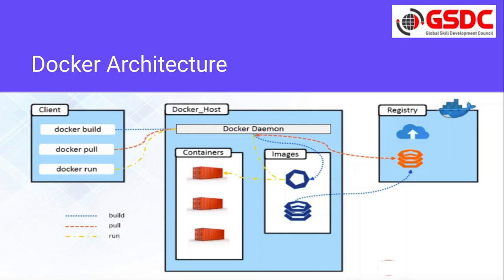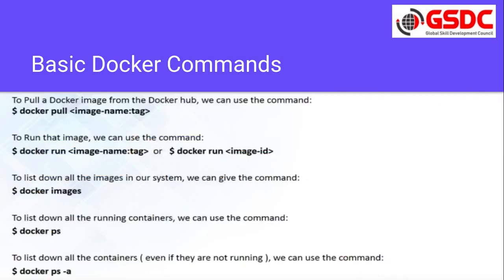Now let's see some basic Docker commands. As discussed in the previous slide, to pull a Docker image from Docker Hub, we can use the docker pull command. So how can we do this? docker pull image name and the tag. So what is a tag? A tag is nothing but the version of the image. We can have multiple versions of the same image.